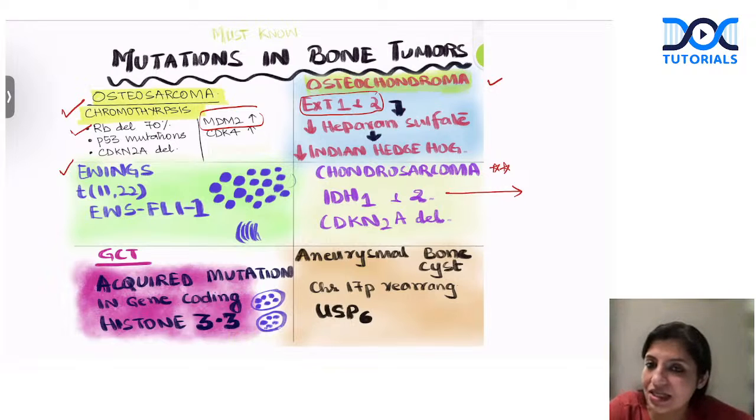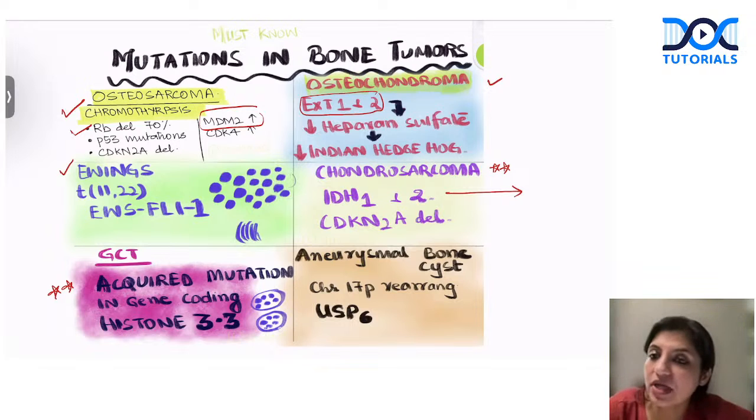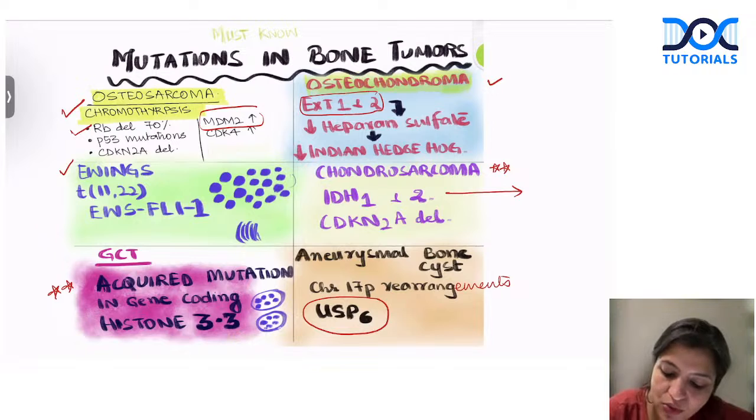Now, in giant cell tumor, it's an acquired mutation. So that is why it is very important. And it is in histone H3.3. That's a very, very important mutation of giant cell tumor that you should remember. Apart from that, aneurysmal bone cyst also has chromosome 17p rearrangements, and usually the gene which is involved is USP6. So the USP6 gene is usually involved in aneurysmal bone cysts.